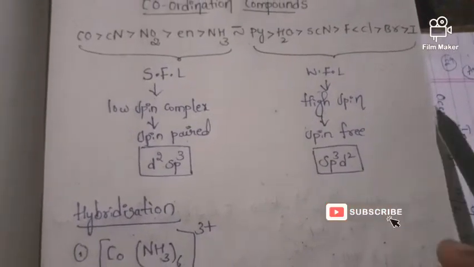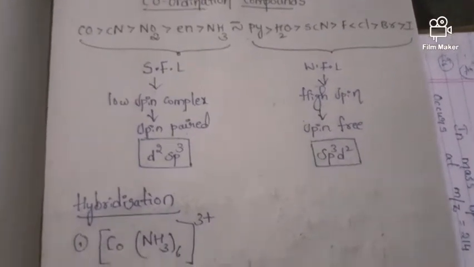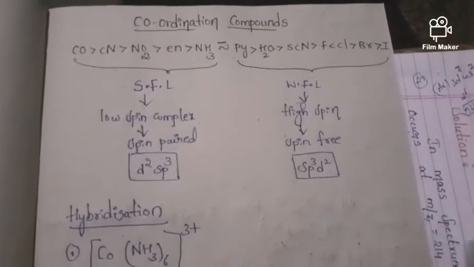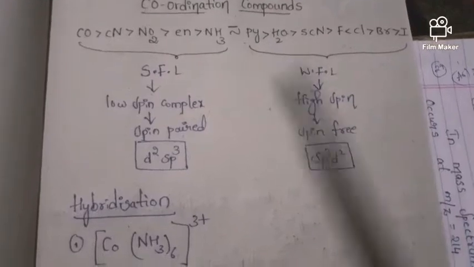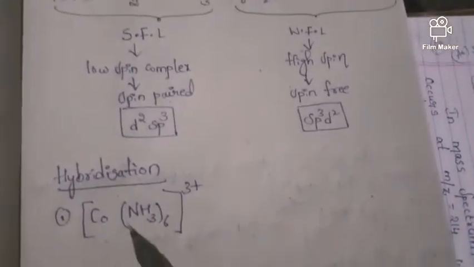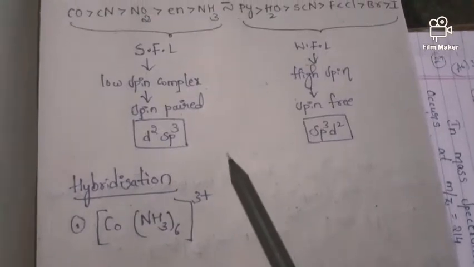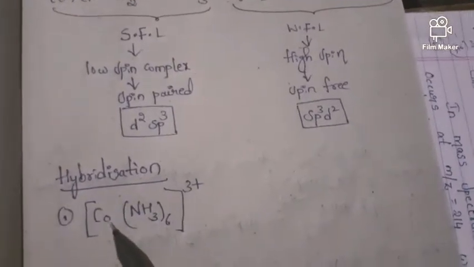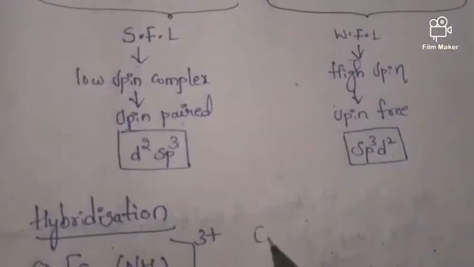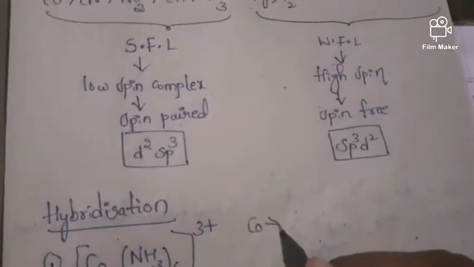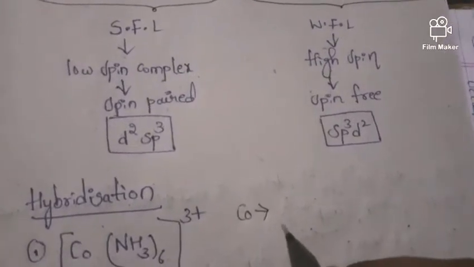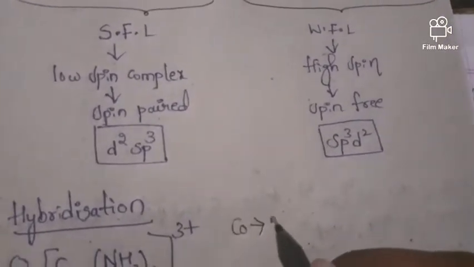Now, by using these, I want to tell you how to find the hybridization in coordination compounds. Okay friends, let us see. Here it is the coordination compound. Here the central metal atom is what? Cobalt. What is the atomic number of cobalt, friends? For iron the atomic number is 26, for cobalt it is 27.